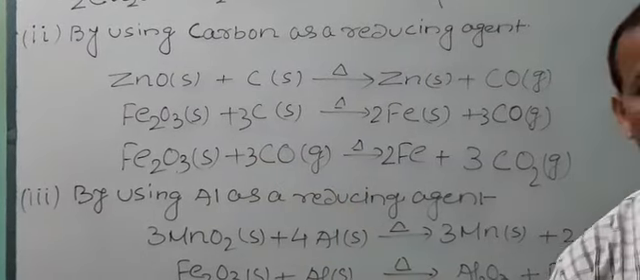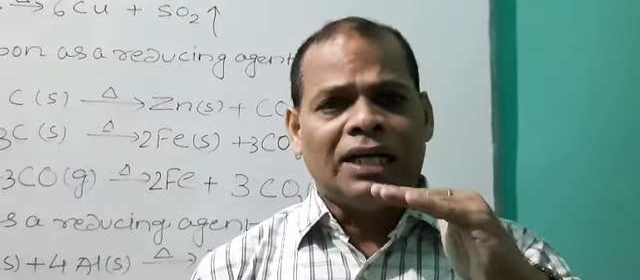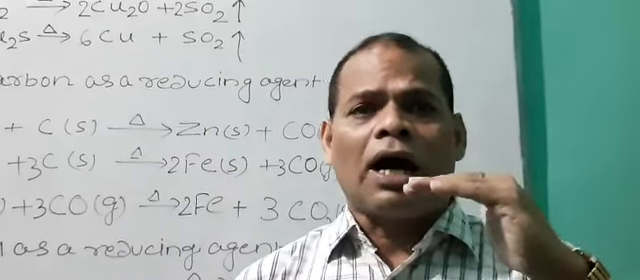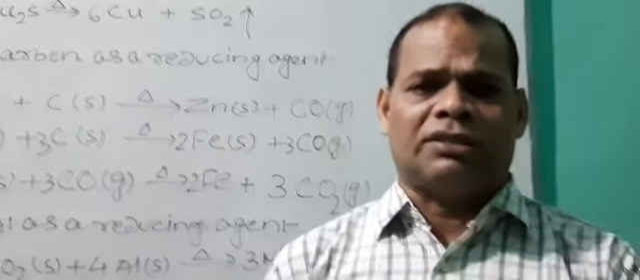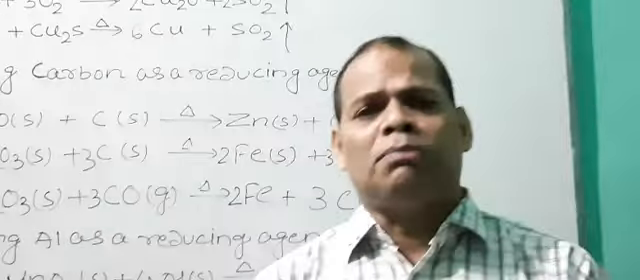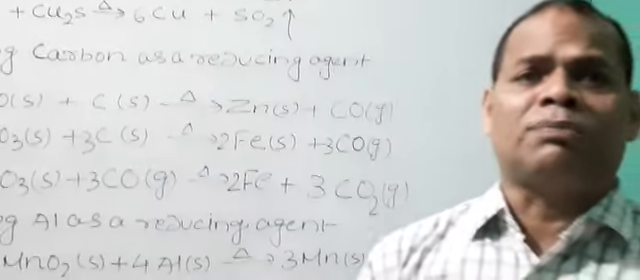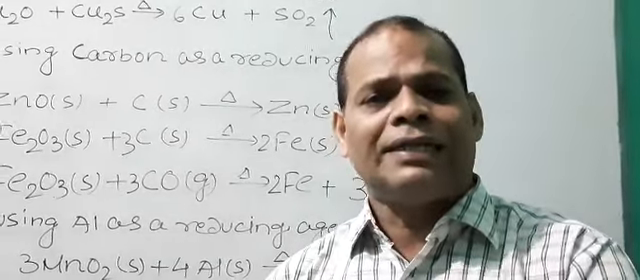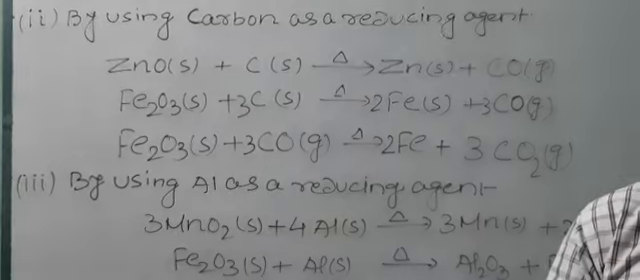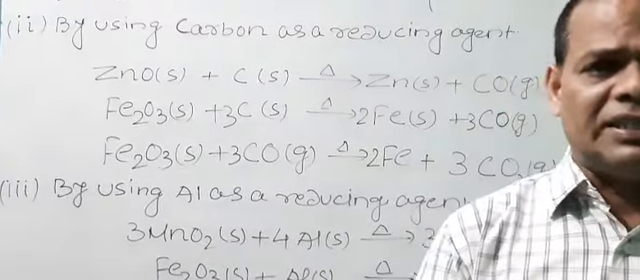Now metals which are little up in the middle of the reactivity series, like chromium, manganese, titanium, vanadium. These metals cannot be reduced by carbon as a reducing agent. So these metals are reduced by using aluminium as a reducing agent.